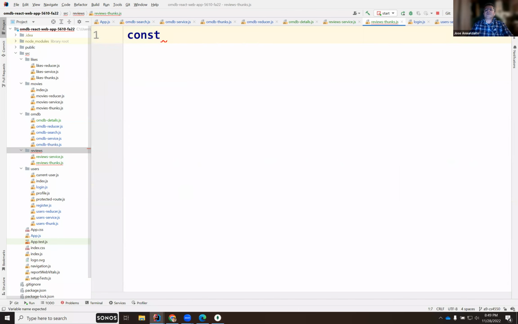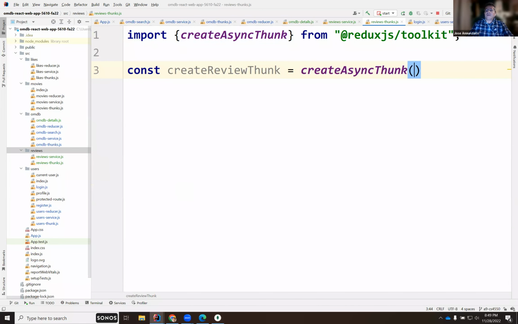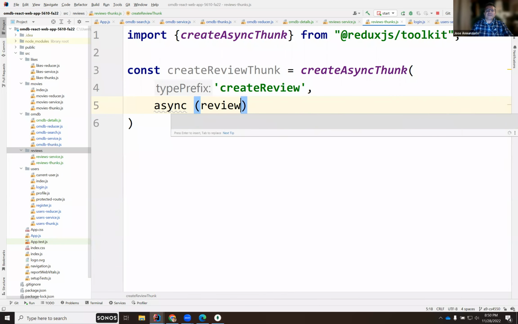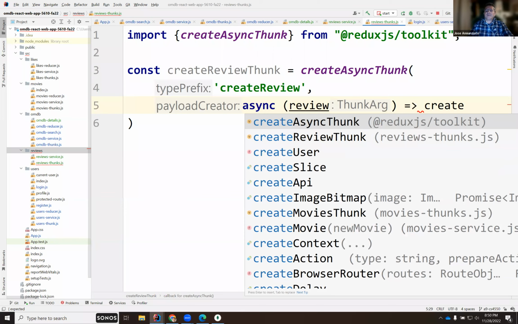So const createReviewThunk. I'm going to create the thunk, and this takes a 'create review', a unique identifier, and then the function. And this will be an async function that takes the review object and passes it to create review.